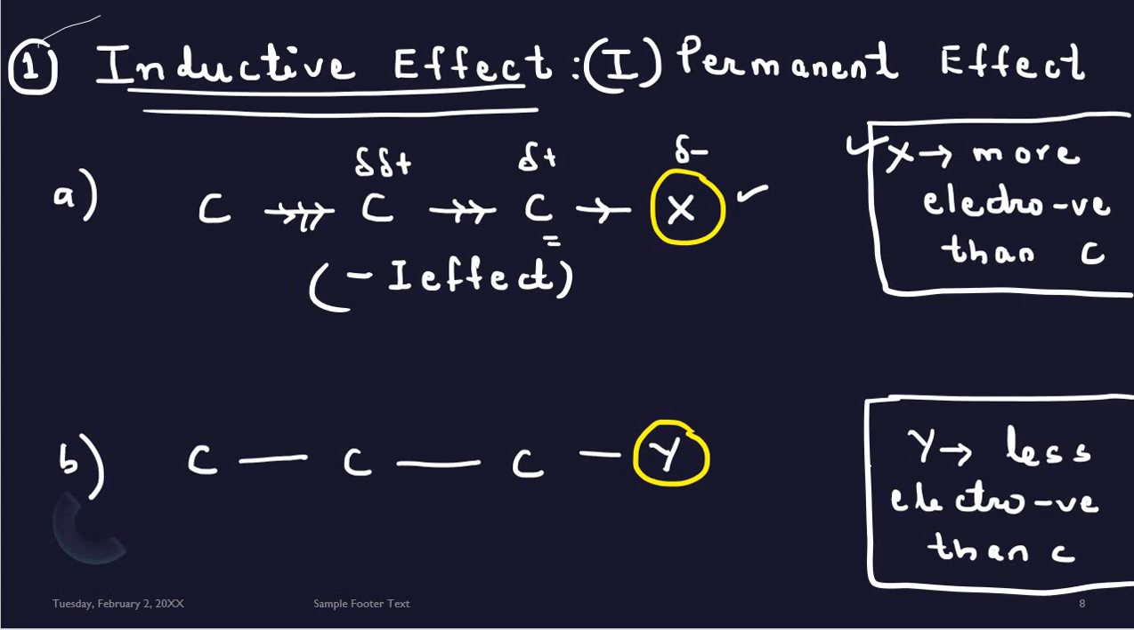Now consider the second case. In this case, you can see that a group is attached, and the group is an electron releasing or electron repelling group. That is, the group has less electronegativity than carbon. As a result, it will push electrons towards the carbon chain. Since it is less electronegative, it will push electrons towards the carbon chain, as a result of which it will develop a partial positive charge, and this carbon will develop a partial negative charge. And it is represented by which effect? It is represented by the plus I effect.